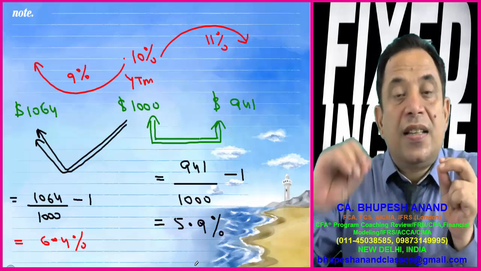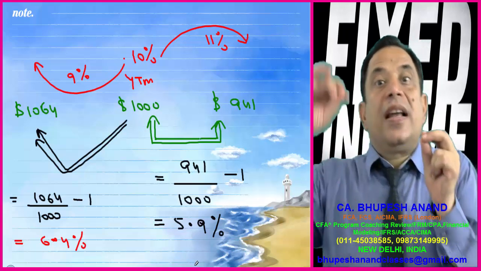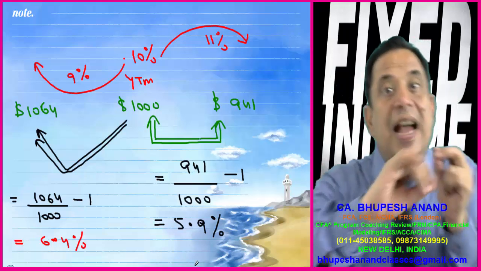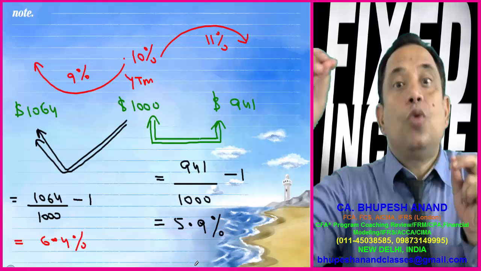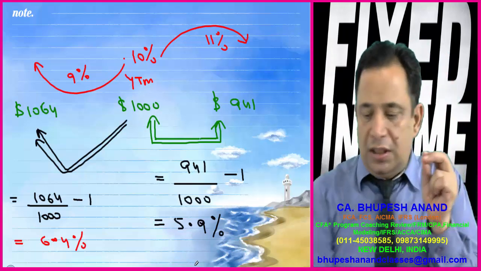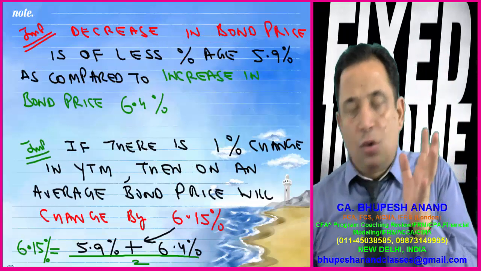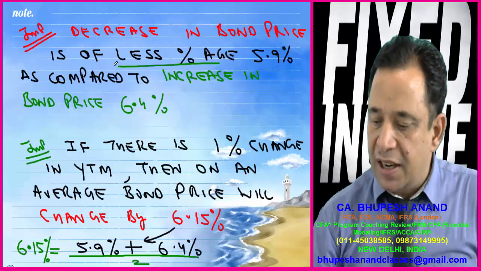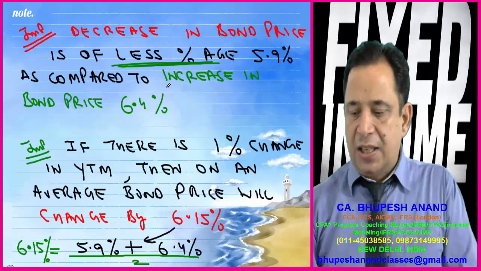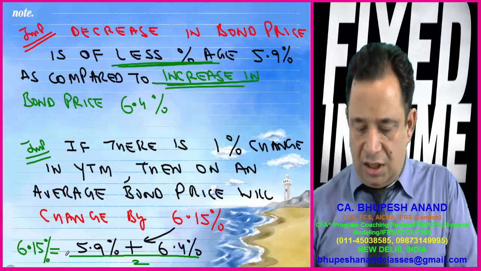It means there is a higher percentage of increase as compared to decrease. So this thing we can analyze, and we can write down also. Decrease in bond price is of a lesser percentage as compared to the increase.